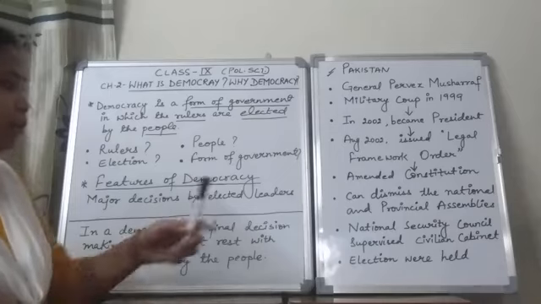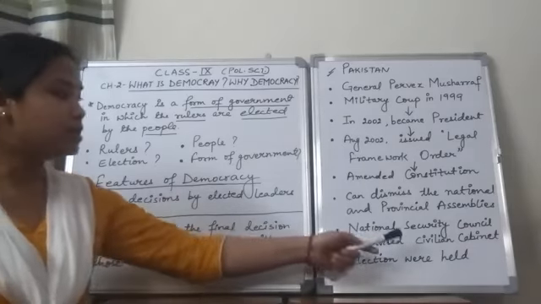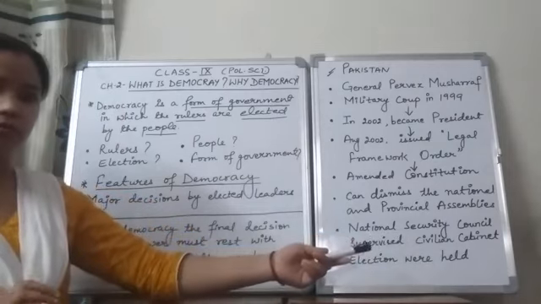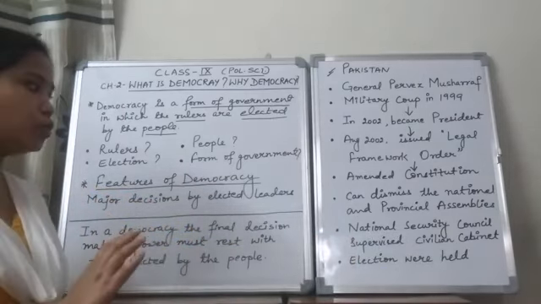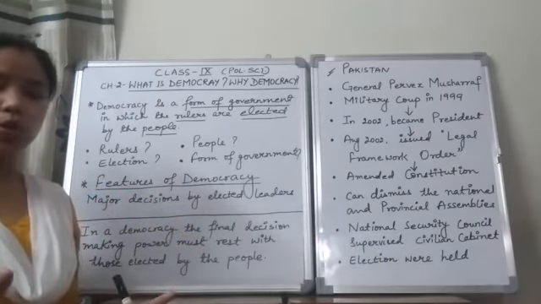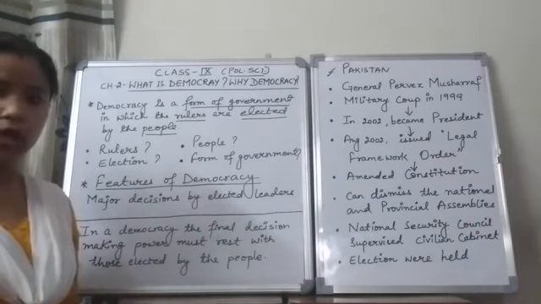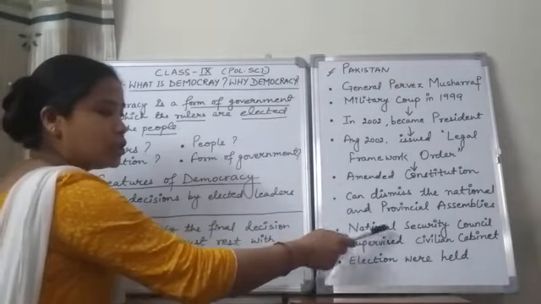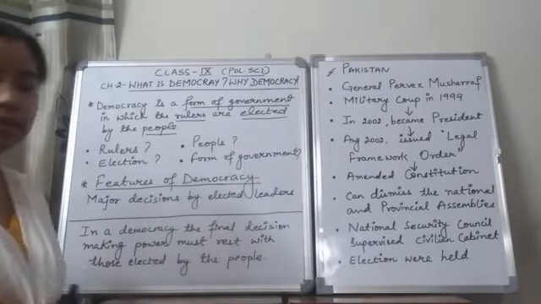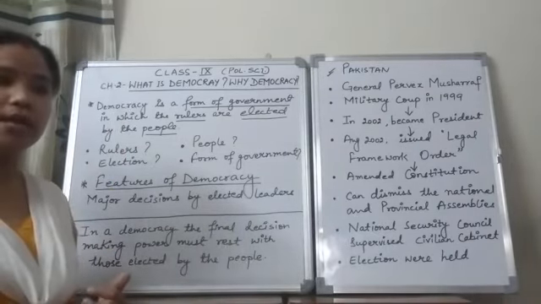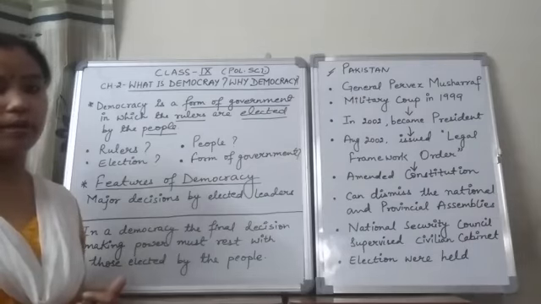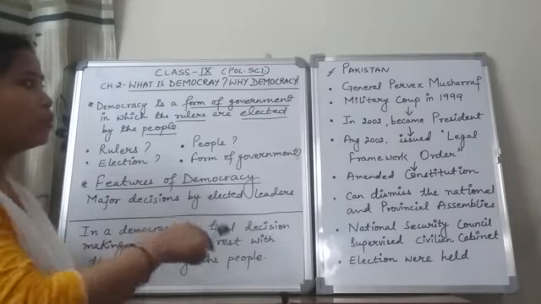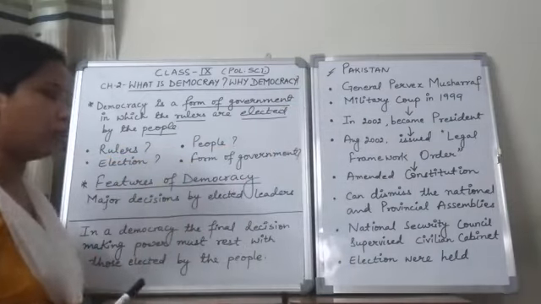So in the same manner, this civilian cabinet used to control the issues related to defense. Now the civilian cabinet was supervised by the National Security Council, and this National Security Council was mainly dominated by the military officers, and these military officers were under the control of General Pervez Musharraf.